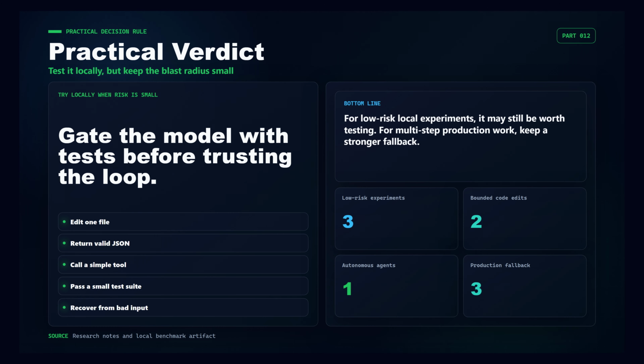My practical verdict: do not treat this as a drop-in replacement for a strong cloud coding model or a high-trust autonomous coding agent. If you try it locally, start with bounded acceptance tests. Ask it to edit one file, return valid JSON, call a simple tool, pass a small test suite, and recover from bad input. For low-risk local experiments, it may still be worth testing. For multi-step production work, keep a stronger fallback.